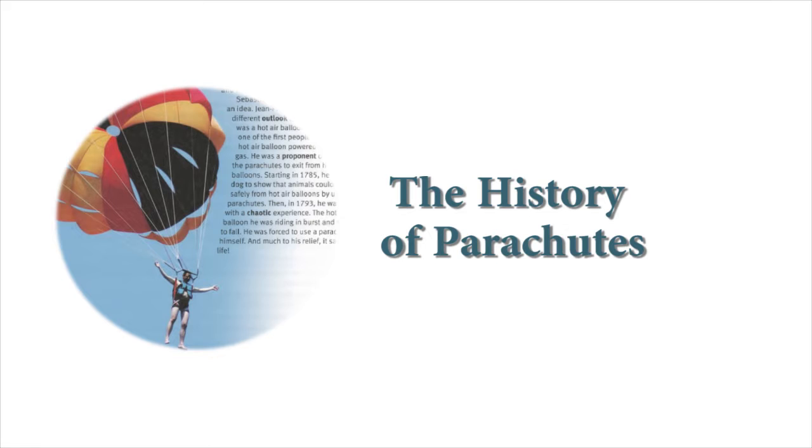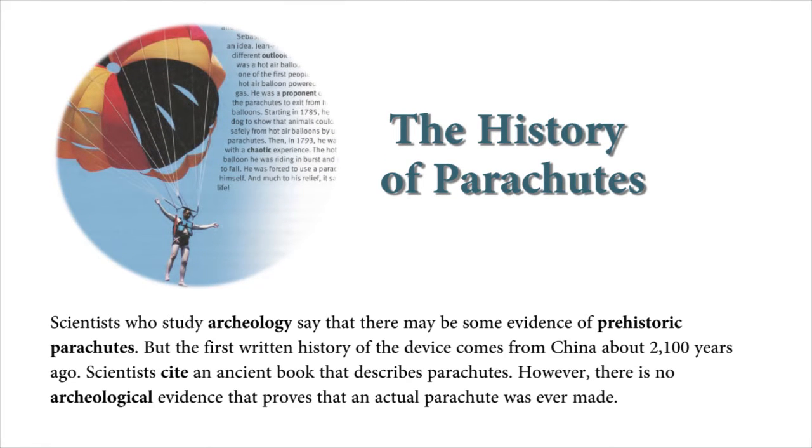The history of parachutes. Scientists who study archaeology say that there may be some evidence of prehistoric parachutes. But the first written history of the device comes from China about 2,100 years ago. Scientists cite an ancient book that describes parachutes. However, there is no archaeological evidence that proves that an actual parachute was ever made.